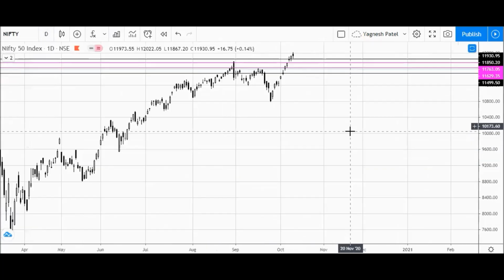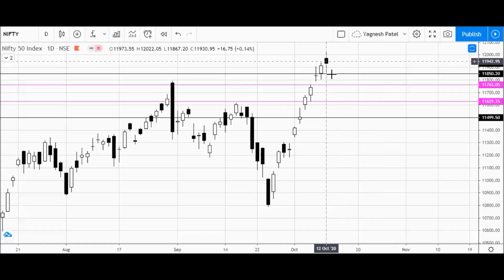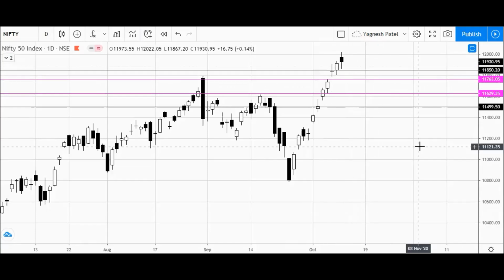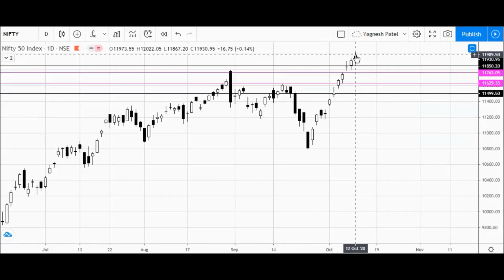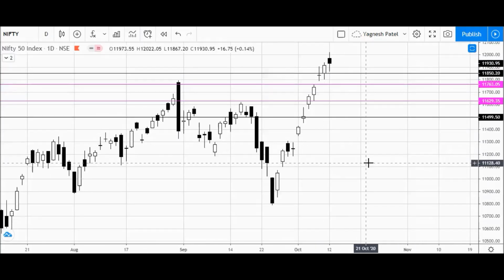This is the daily chart of the Nifty index, and here it's exactly a spinning candle at the top, which is not a good sign, and probably will be a reversal sign also. Once the high of this candle is crossed in the next trading session on a closing basis, then this candle will be negated. Okay, so that should be on your radar list also.